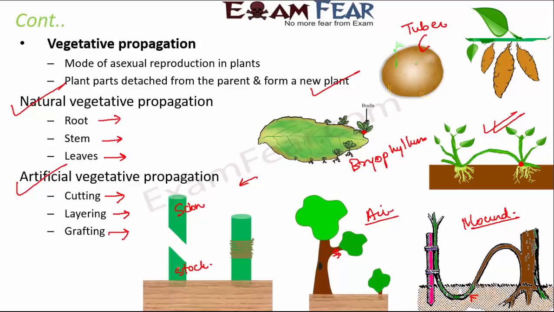So the combination of lemon and orange is one such example. You take one part, the scion, from the lemon, and the stalk from the orange. Now by doing this kind of mix and match between two different plants, it improves the quality of certain plants. So these are the various modes of asexual reproduction, and you often get questions from one of these types.